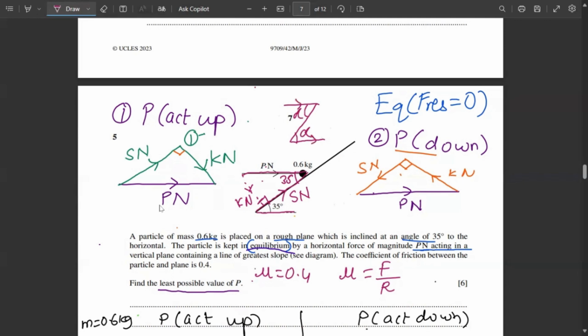So if I redraw the diagram in a better way, this will be S, this will be K, this will be 90 degree, and this will be 35 degree. So the angle between P and S is 35 degree.